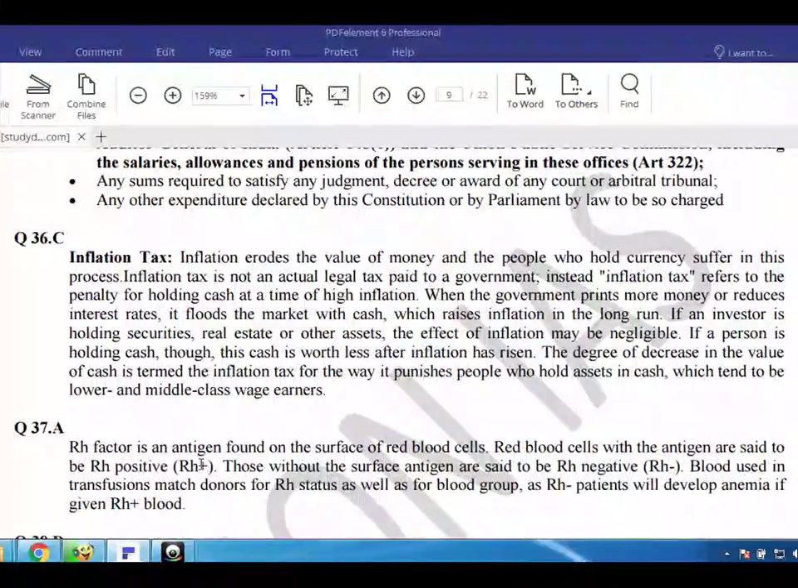When the government prints more money or reduces interest rates, it floods the market with cash, which raises inflation in the long run. If an investor is holding securities, real estate or other assets, the effect of inflation may be negligible. If a person is holding cash, though, this cash is worth less after inflation has risen. The degree of decrease in the value of cash is termed the inflation tax, for the way it punishes people who hold assets in cash, who tend to be lower and middle-class wage earners.